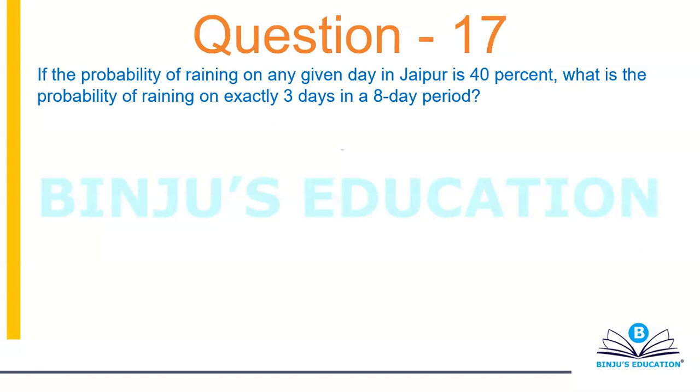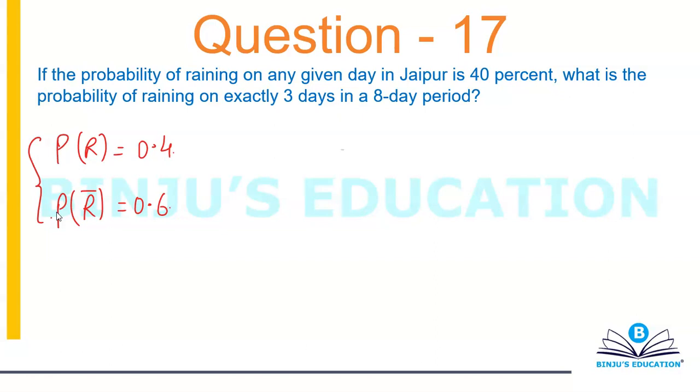Alright, let's see what we can do with this one. If the probability of raining on any given day in Jaipur is 40%, that means it's 0.4. So the probability that it will not rain will automatically become 0.6, because either it will rain or it will not rain, there is no third thing that can happen. So if the probability of rain is 40%, then not raining probability will automatically be 60%. There is no question about that.